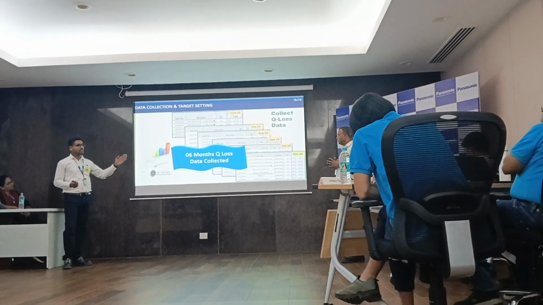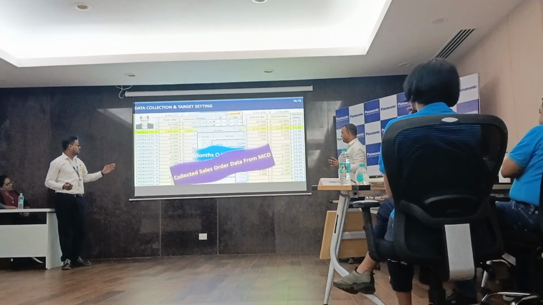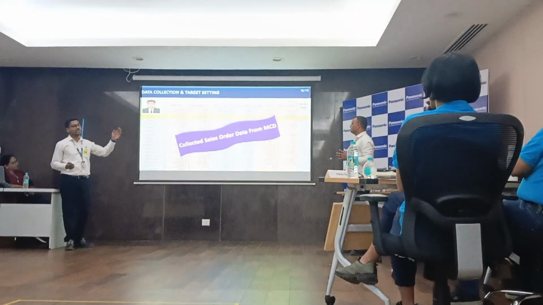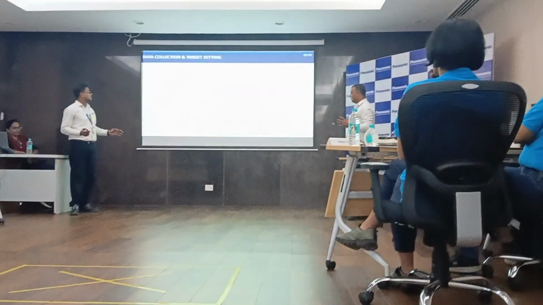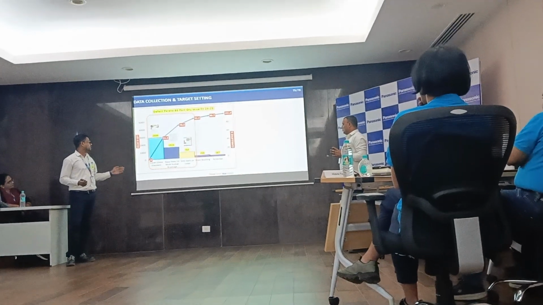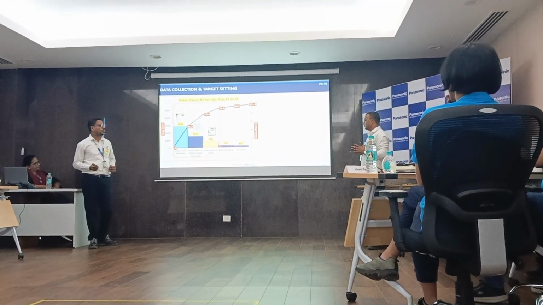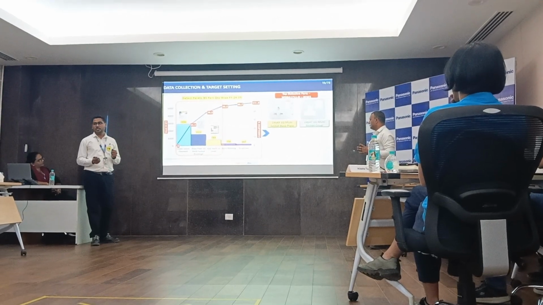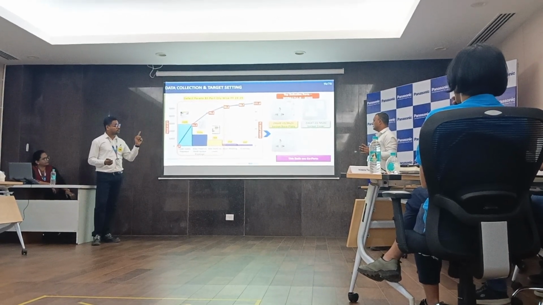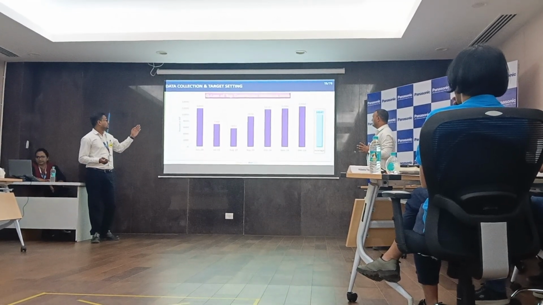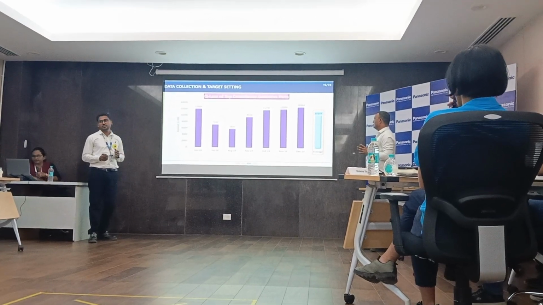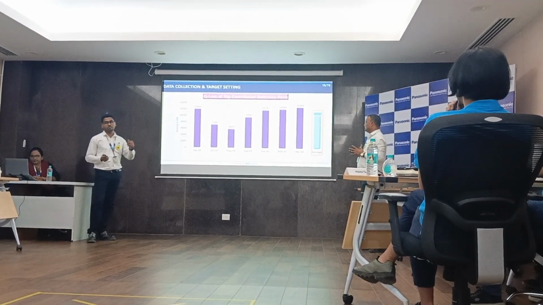For target setting, we collected the past 6 months Euros data as well as the sales order data from the MCD team. And this is our defect Pareto for the BS section, quantity wise. The top defects are cover loose fitment, breastplate breakage, and sink mark issue. These two are the top contributor parts, but they are co-parts of each other. As shown in the graph, this is the Q loss of the top contributor defective parts, and the average is 10147.